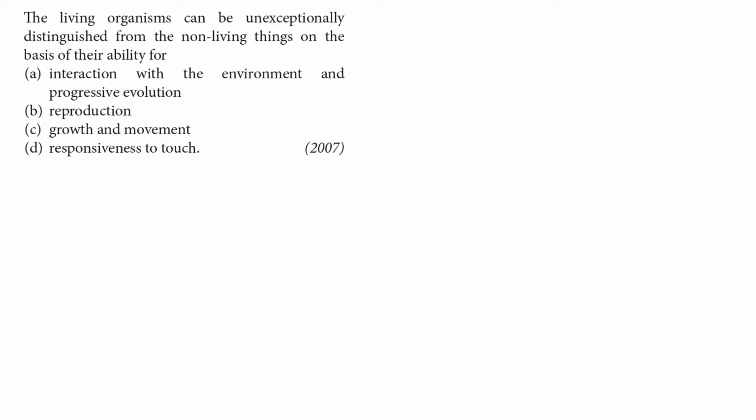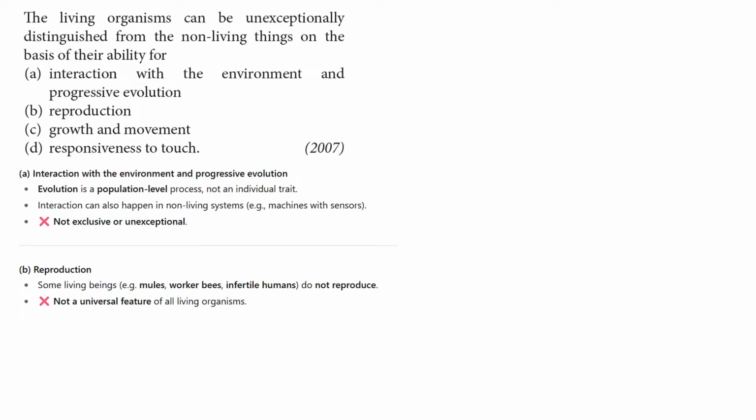So the first option, interaction with the environment and progressive evolution. This option is not correct, because evolution is a population-level process, not an individual trait. Interaction can also happen in non-living systems like machines with sensors. So it is not exclusive or exceptional. And option B, reproduction. Some living things like mules, worker bees, infertile humans do not reproduce. So it is not a universal feature of living organisms.